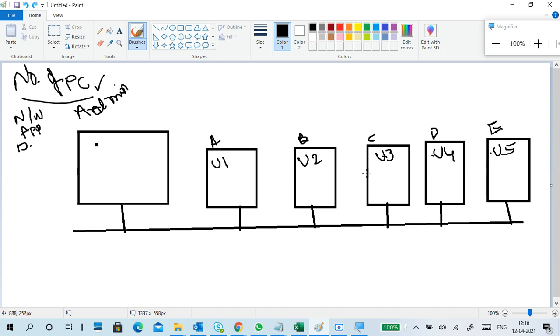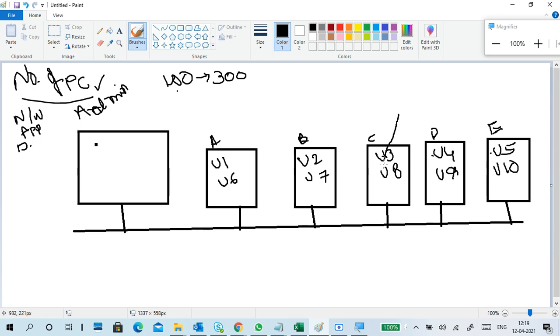For example, a PC has multiple users, U6, U7, U8, U9, U10, and the accounts are created like this. I have 10 members working shift wise. One is the day shift, another is the night shift. Actually, I took the example of three shifts. Normally in organizations we have three shifts. So 100 PCs, 300 users means each PC has a minimum of 3 users, right? I'll take only two for this example.